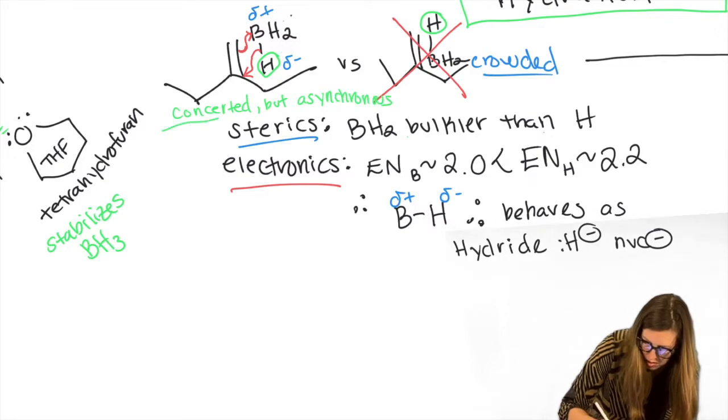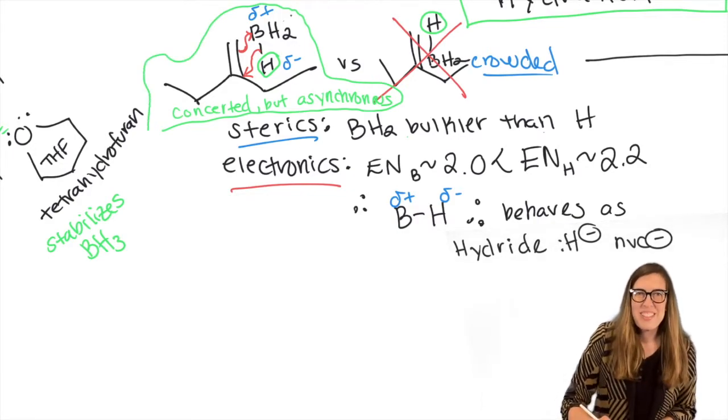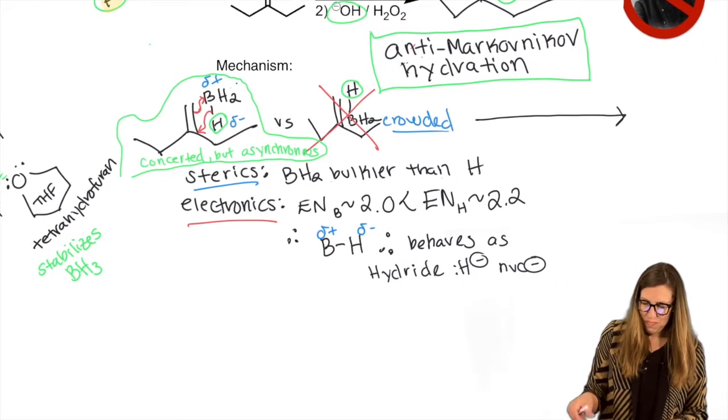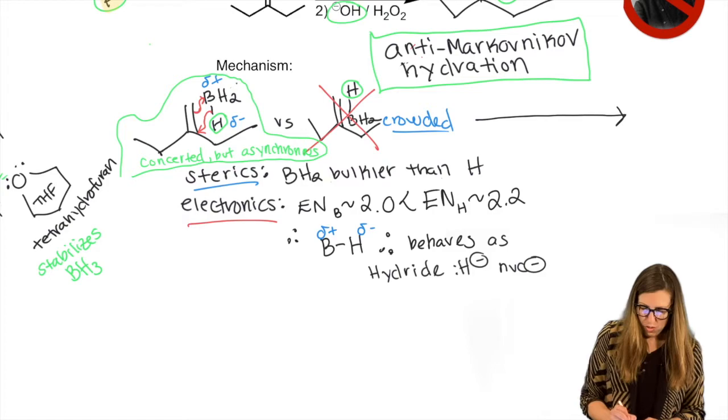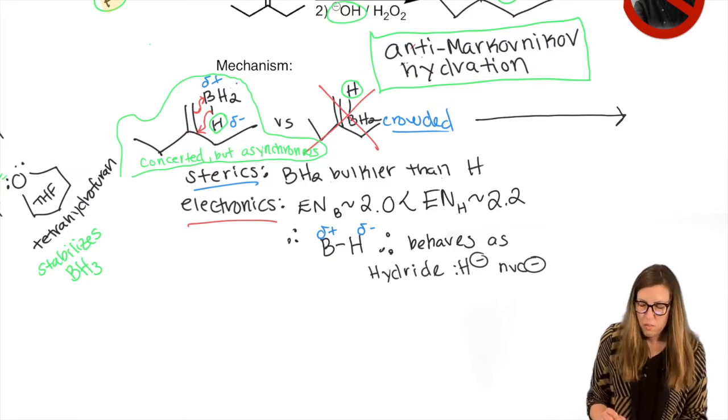What does that mean? Not at the same time. Concerted means at the same time. Asynchronous means not at the same time. It's an oxymoron, right? Well, it's believed to be concerted because you can't isolate or observe that this would last for long. You can't actually attack this boron without this bond breaking and attacking back. But it happens subsequently so quickly that they're wrapped up in the same step.